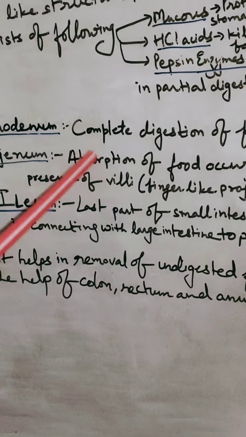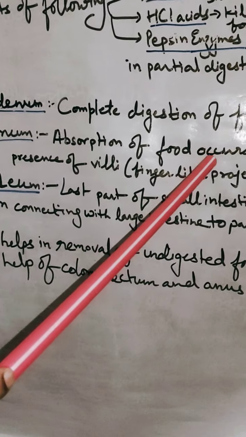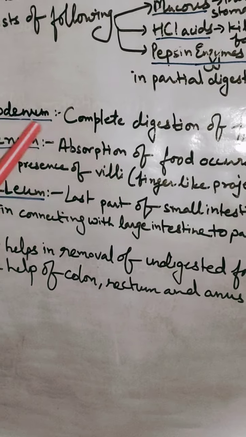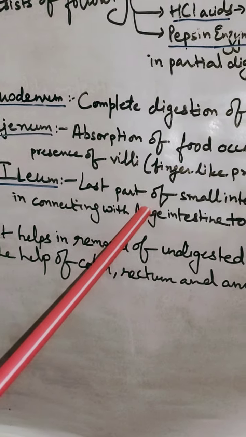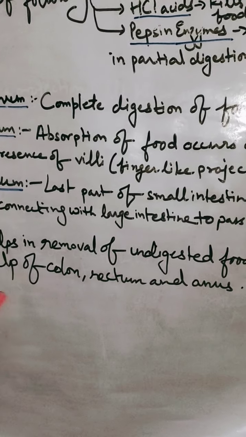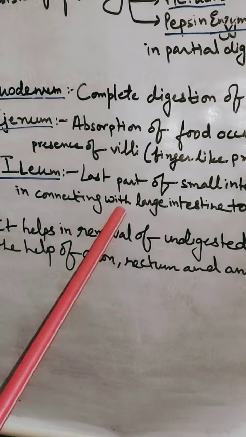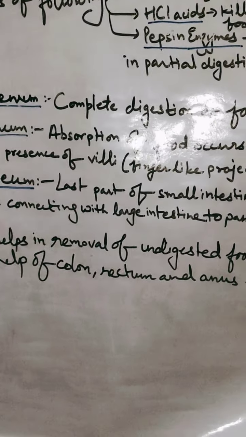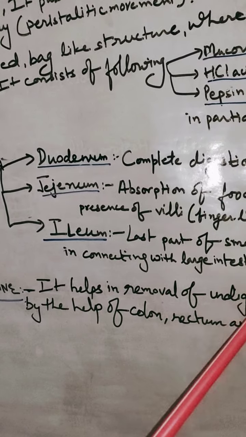for absorption. So the main function that occurs here is absorption of food, which was completely digested in duodenum. The third part is ileum, that is the last part of the small intestine. It is connected with large intestine. So its function is to send the undigested food into large intestine for its elimination.